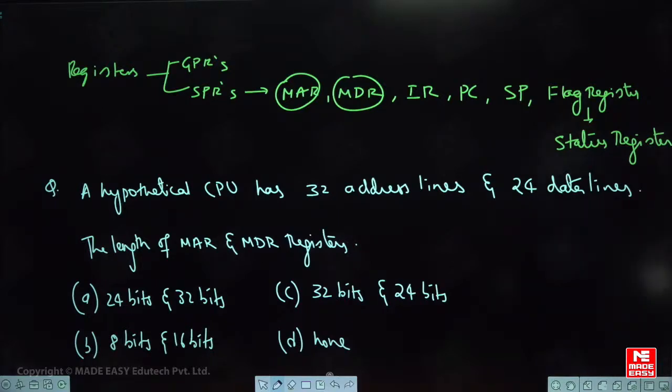Okay, good. Yeah, Suman, good. So Suman has answered. So what is the answer?